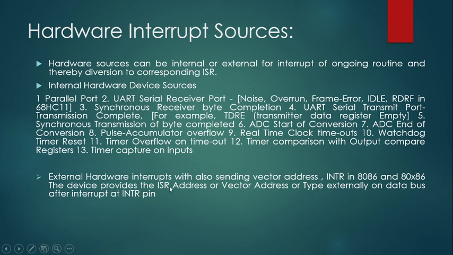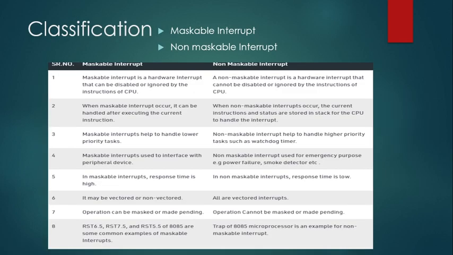The device provides the interrupt service routine address, or vector address, typically externally on the data bus after the interrupt at the interrupt pin. So either internal or external, a hardware device is requesting some servicing. There are two classifications of hardware interrupts: maskable and non-maskable.